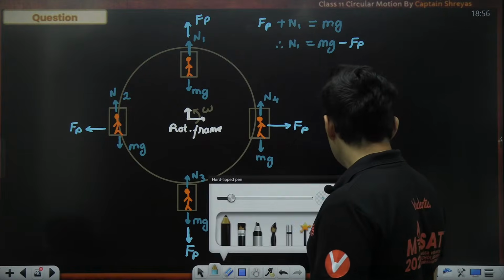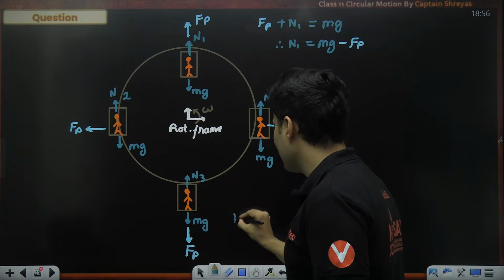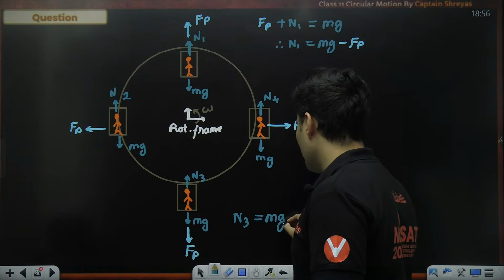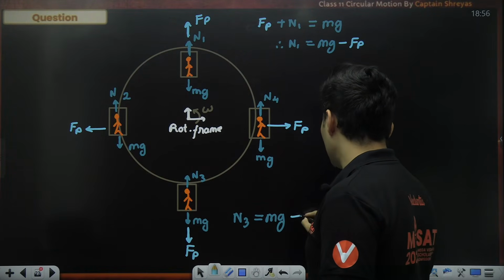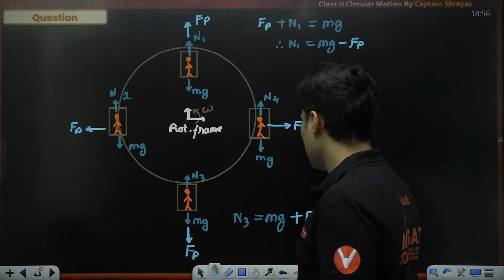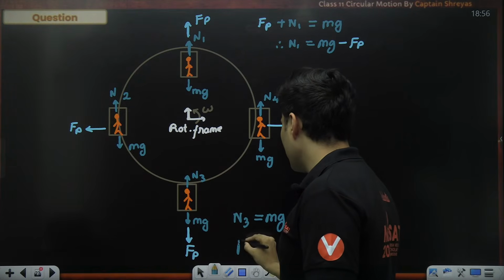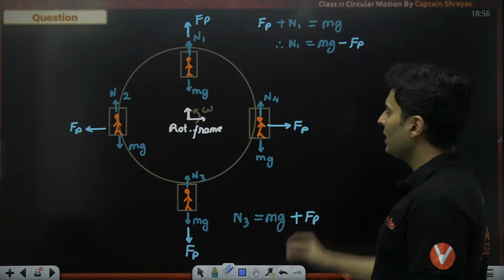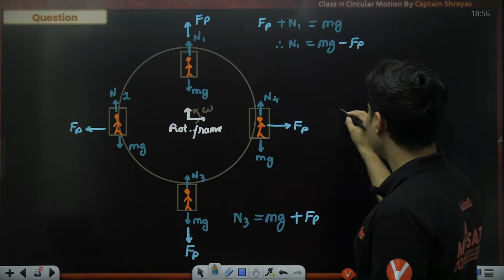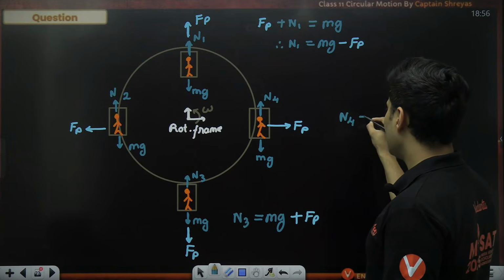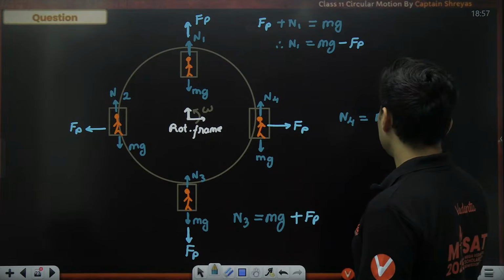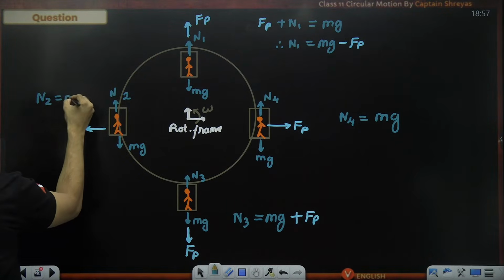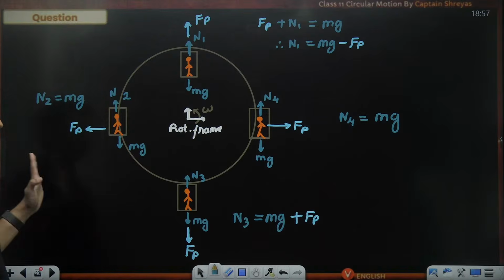Here I am seeing, sir, the normal force is upwards and it is balanced by mg down and also the pseudo force. This is how the balancing nature is. So therefore, if you ask me what is the value of N3, I already know it is mg plus F3. In this case, I can clearly see N4 is equal to mg, and here also I can see N2 is equal to mg. Pseudo force has no role to play.